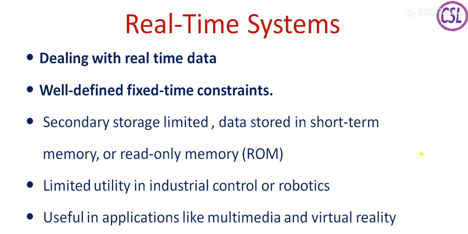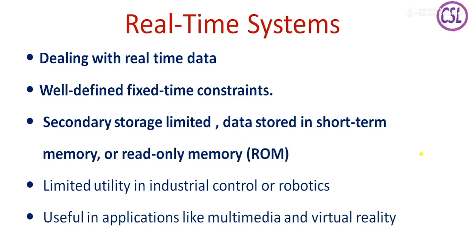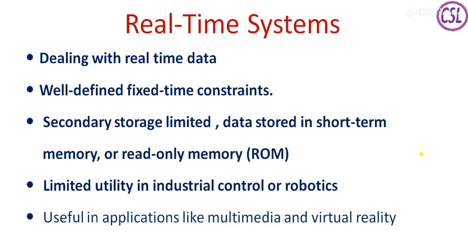So we get the information within the time. And these systems use very small memories. Even some systems don't need a hard disk also. So with ROM only it manages. And limited utility in industrial control or robotics.